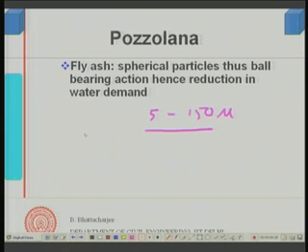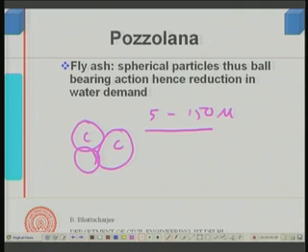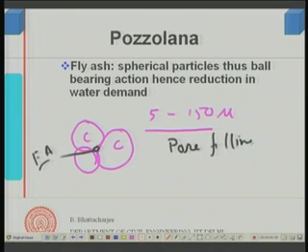The finer ones will show this effect more. If these are my cement particles, the fly ash particles can go inside. So, you will have some sort of pore filling effect obtained from fly ash particles. These fly ash particles can fill in the pores, so this is one aspect.